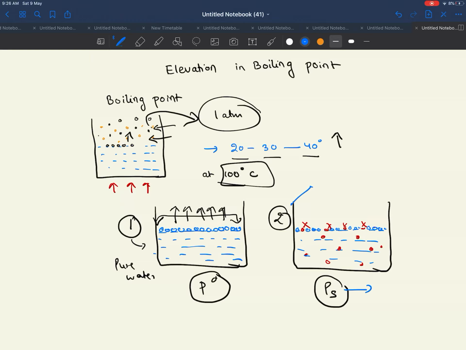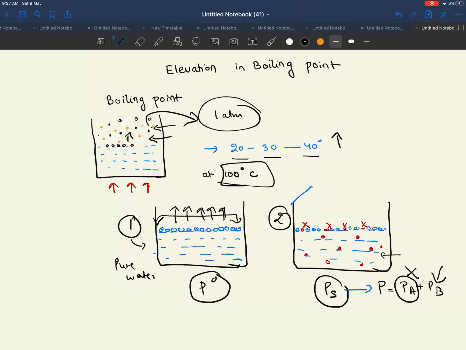we know in Raoult's law, let's suppose we are talking of a solution, in that case we will say that the total pressure, that is P, will be equal to PA plus PB. If the A component is your non-volatile solute, then it is not going to contribute anyway, and only one component is present. This means the vapor pressure will be only because of that one component, that is pure water.